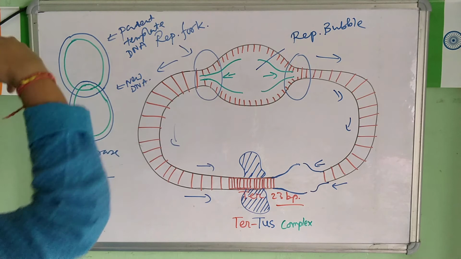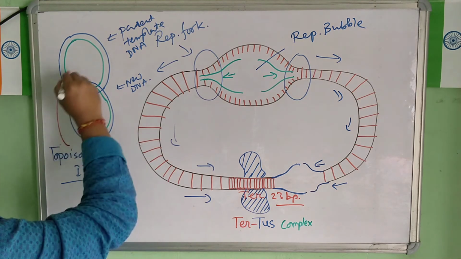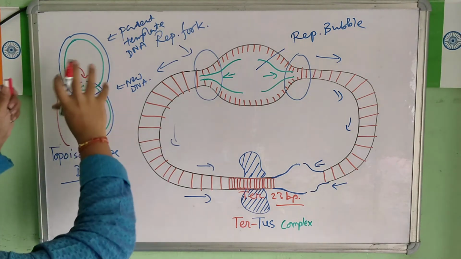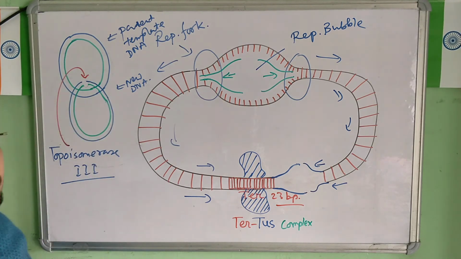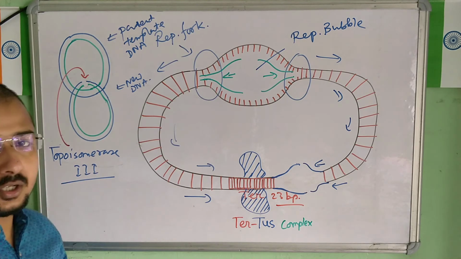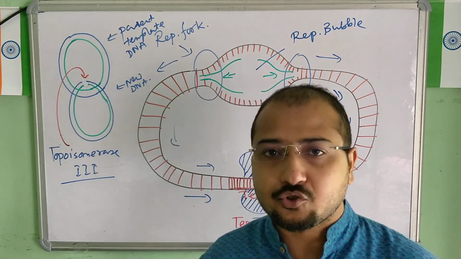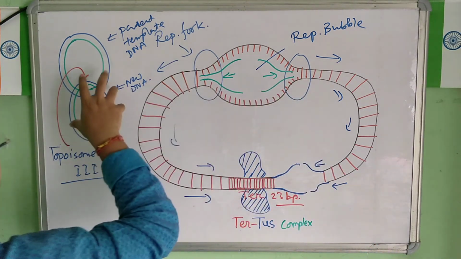So two DNAs are developed here. Now this topoisomerase 2 will be cleaving this side. Now this new DNA will be separated and it will be a newly formed DNA. So this is the semi-conservative mode of replication. The DNAs are formed with one old and one new strand. Clear? So this is how things will be.